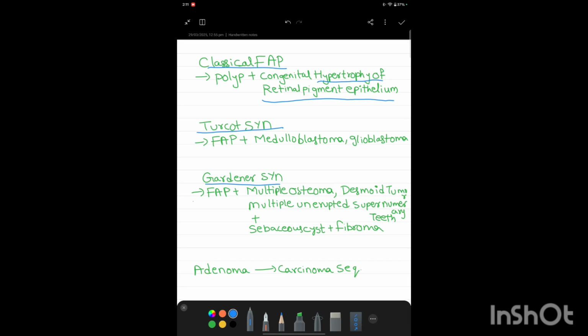Next, in Turcot syndrome, listening to the word Turcot, we can remember the word turban. Turban is placed on the brain. So, medulloblastoma and glioblastoma, along with FAP, together are called Turcot syndrome.